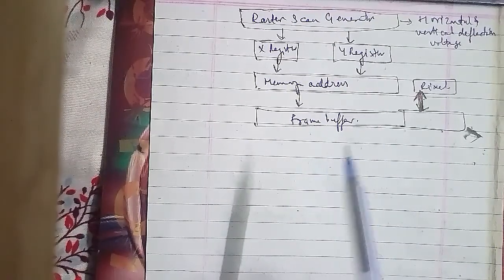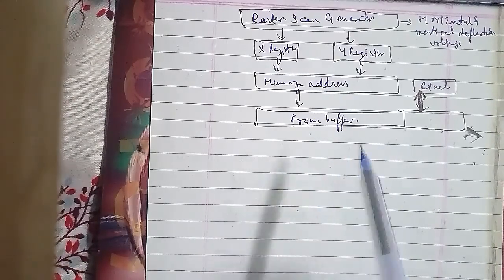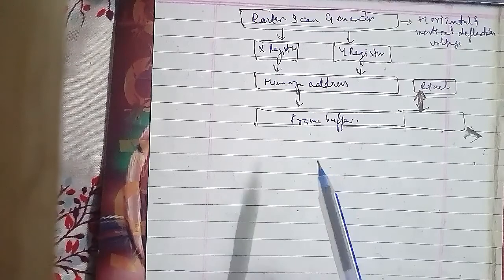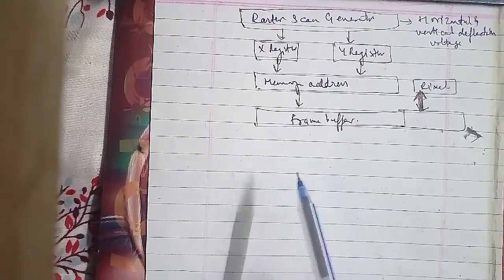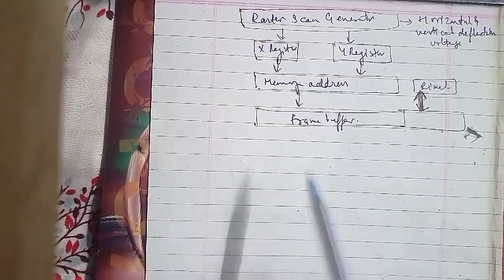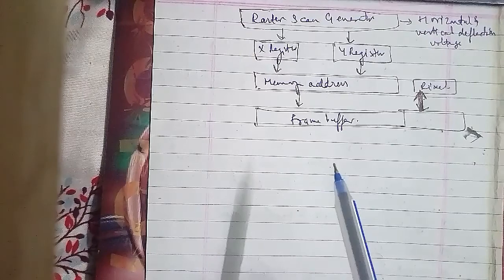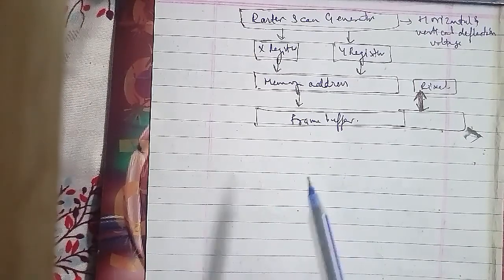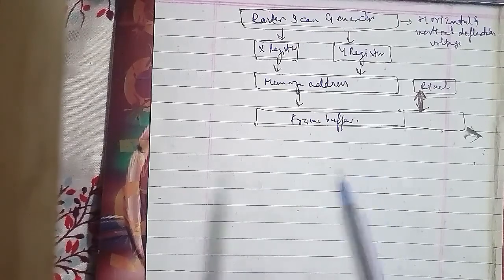Then the X register is incremented by 1, and the process is repeated for the next pixel on the top scan line, and this procedure continues for each pixel along the top scan line. After the last pixel on the top scan line has been processed, the X register is reset to 0, and the Y register is set to the value for the next scan line down from the top of the screen.